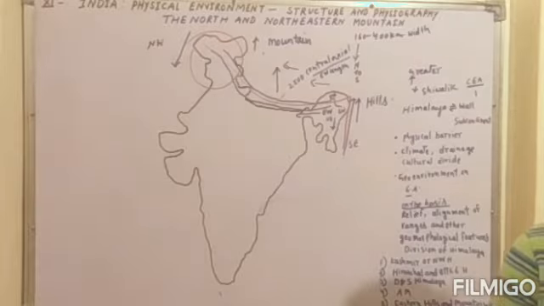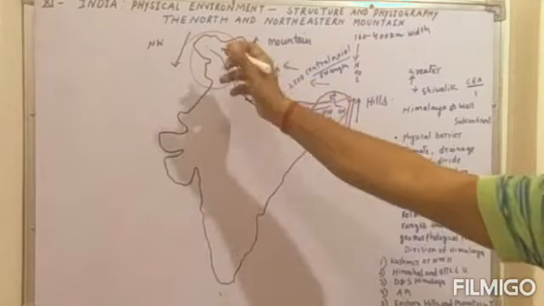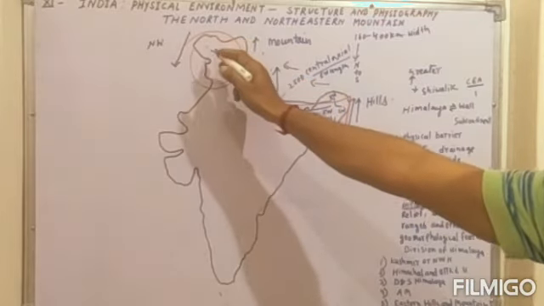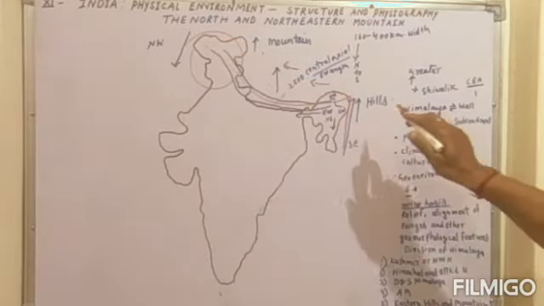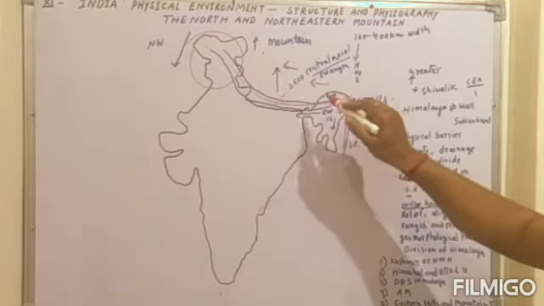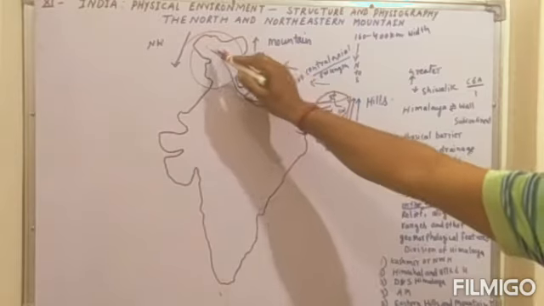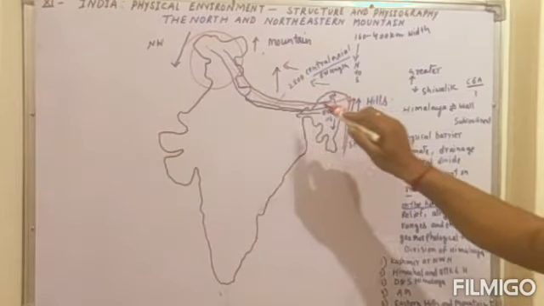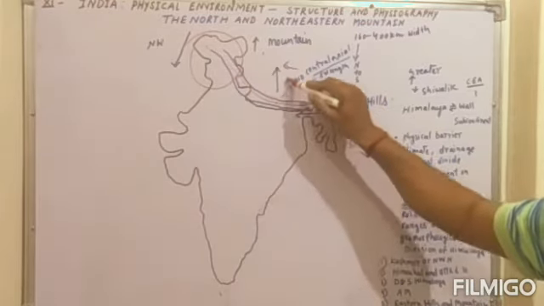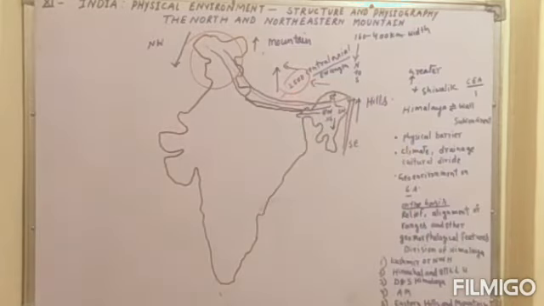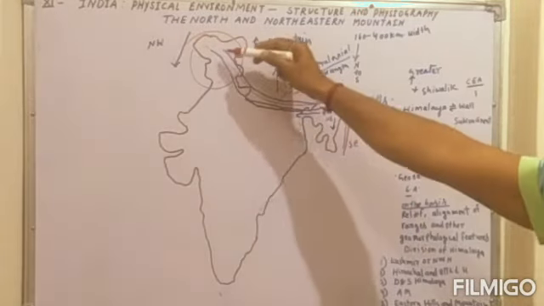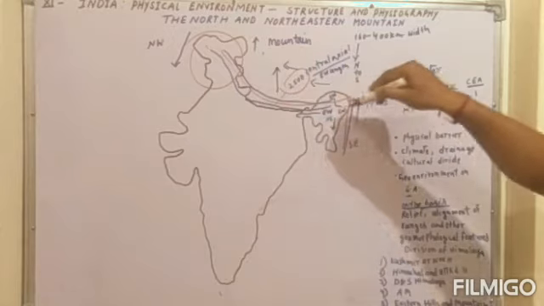Another very important thing is the extension of the Greater Himalaya range, which is also known as the central axial range. The length of the central axial range is nearly 2500 kilometers, and you will see this range in the way I have just drawn it.